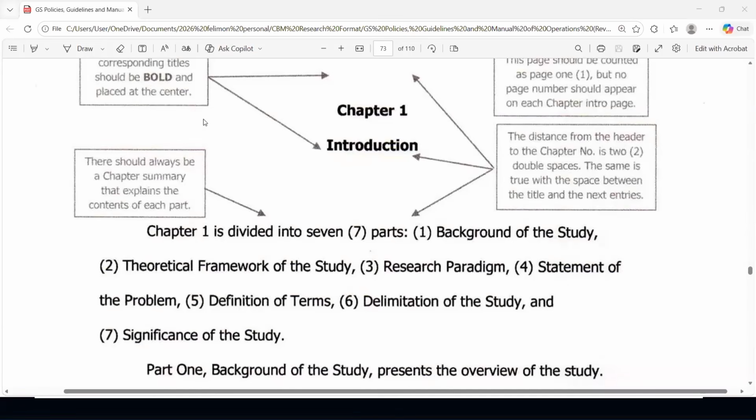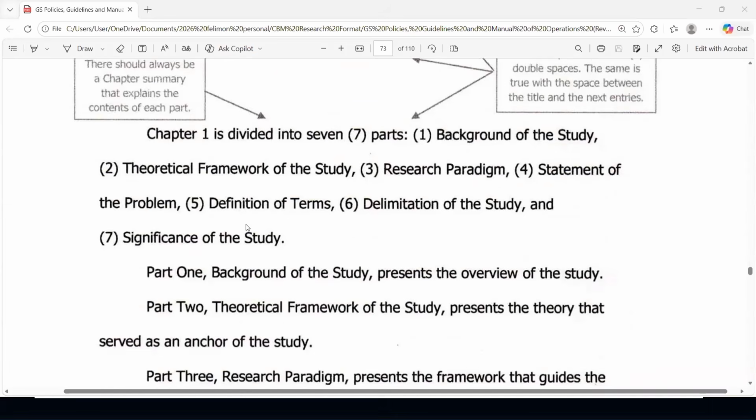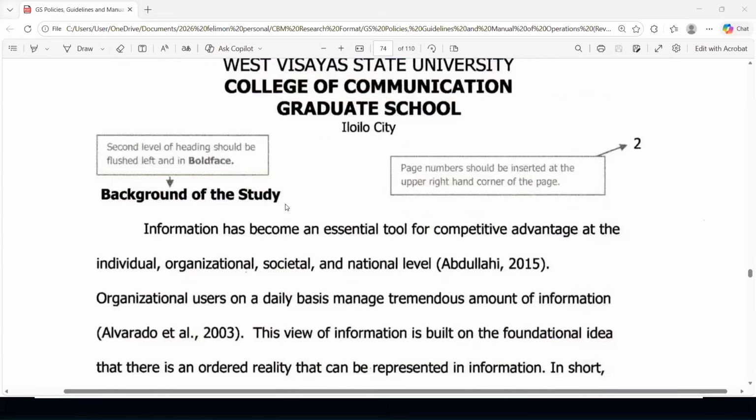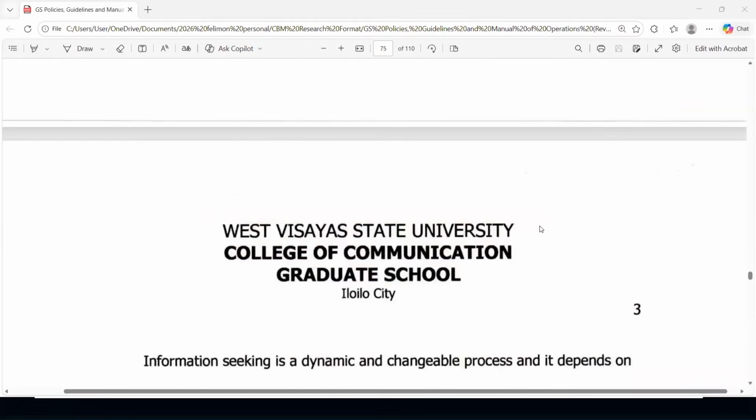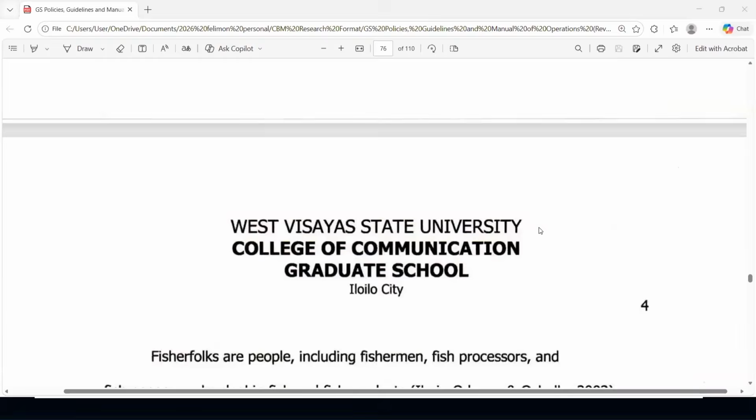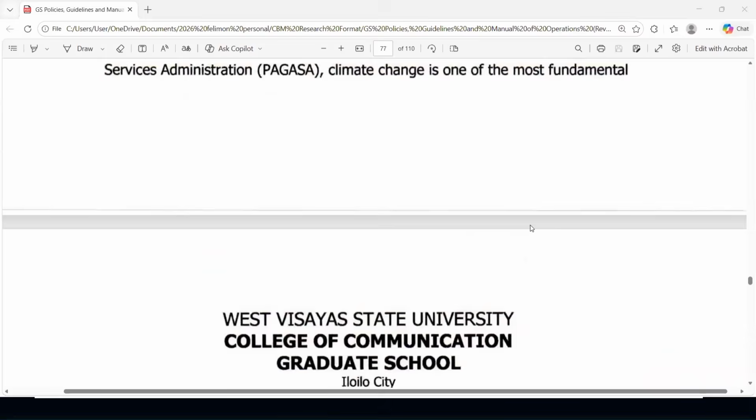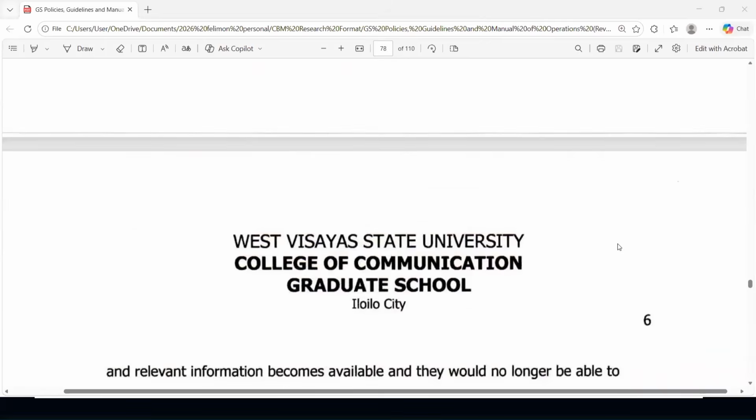There should always be a chapter summary that explains the contents of each part. And say chapter 1 is divided into 7 parts. If you have hypotheses, then you have 8 parts. Second level heading should be flush left and boldface. Perfect. This is aligned with APA. Page number should be inserted at the upper right-hand corner of the page. Done. Okay, let's scroll down and then look for more additional notes that we need to highlight.